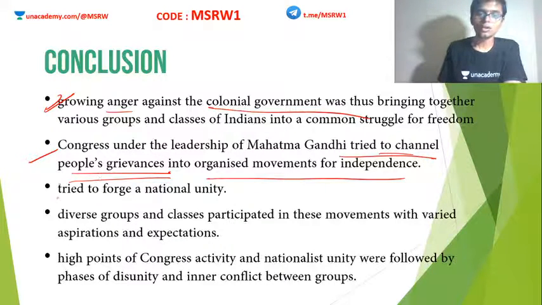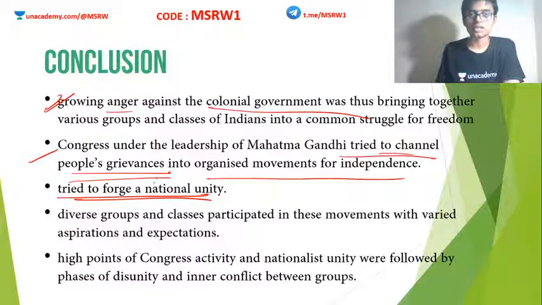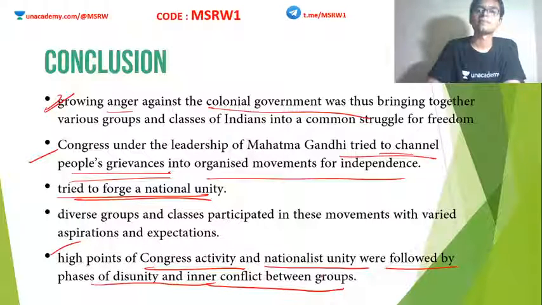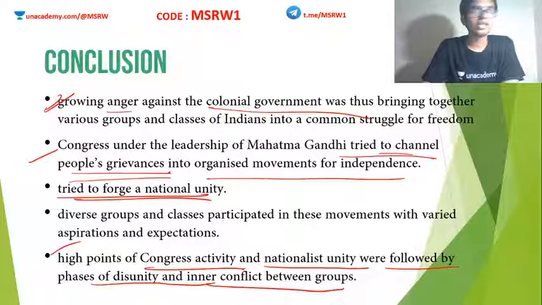All these people together tried to forge national unity, but the problem was that the high points of Congress activity and nationalistic unity were also followed by phases of disunity and inner conflicts. Although they managed to bring in this kind of unity, the moment they achieved something, they also lost something. For example, consider the NCM. The non-cooperation movement was merged with the Khilafat movement also. So Hindus and Muslims were together conducting everything.